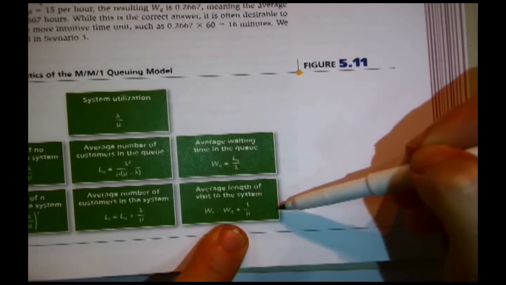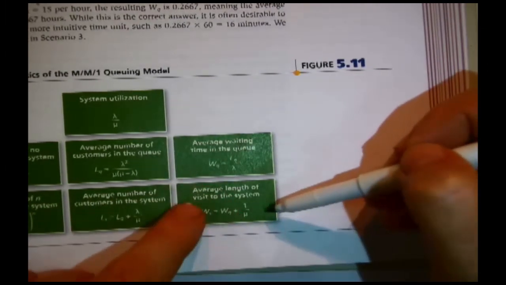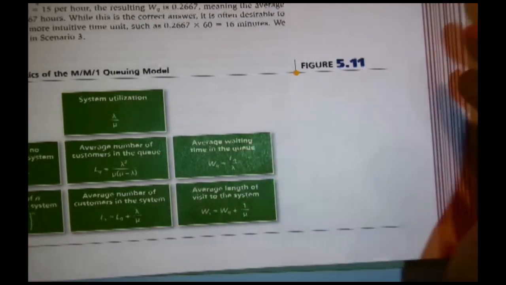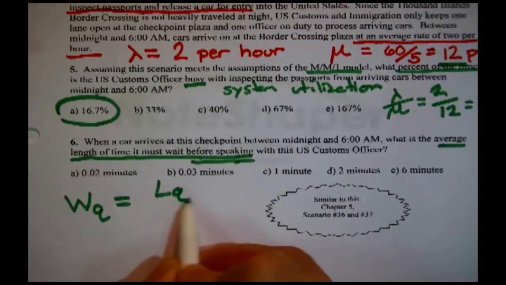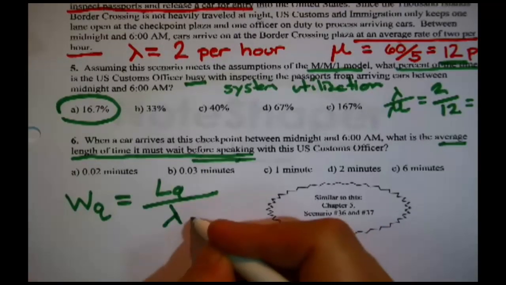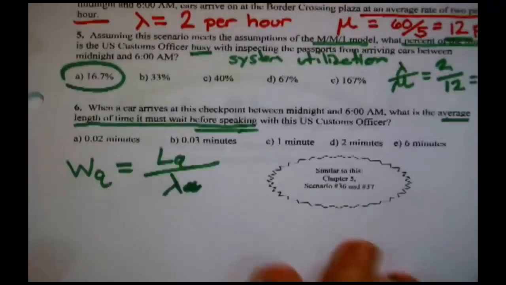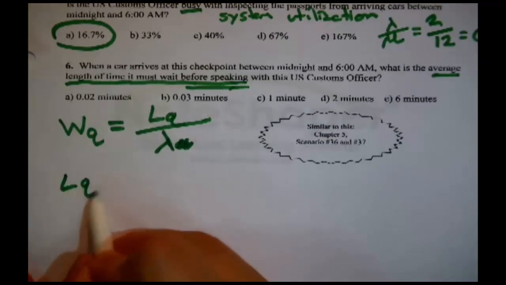It's either the wait in the line or the wait in the entire system. It said before speaking to the officer, which is being served, so it must be WQ. That's LQ, the average length of the line, divided by lambda.